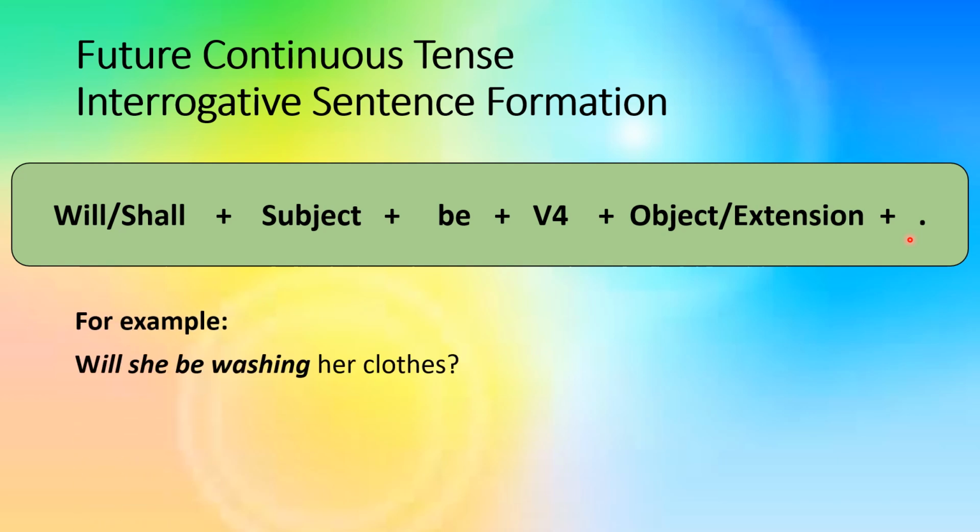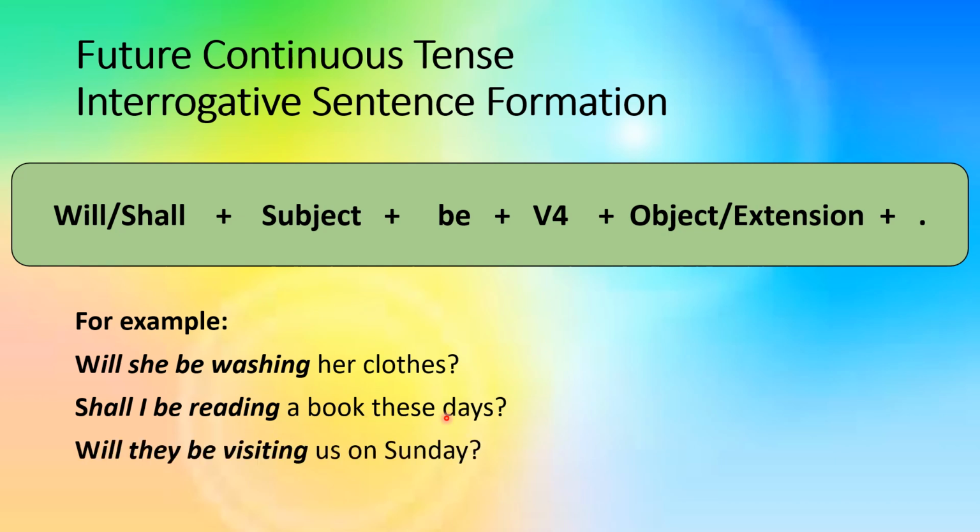See the examples. Will she be washing her clothes? Shall I be reading a book these days? And will they be visiting us on Sunday? You can notice that in these three sentences, I have taken out will or shall in the start of the sentence. Then I have added subjects and rest of the part of the sentence as usual.